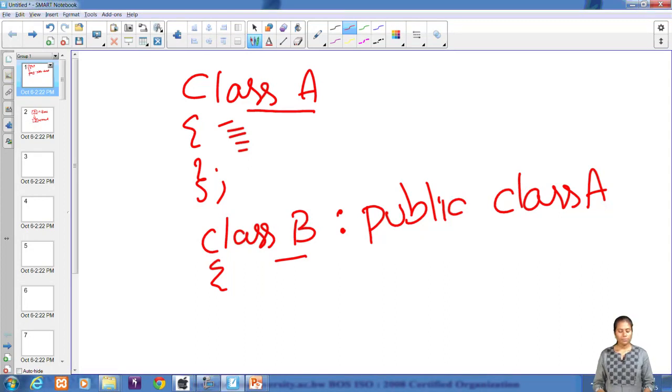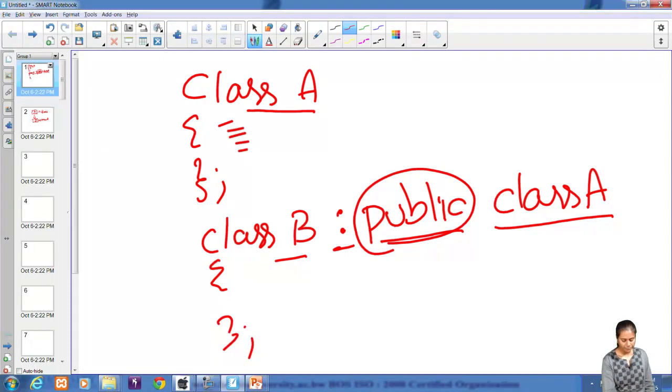So how are you connecting class B and A? By the colon, and we are mentioning the access specifier public and then the base class name. Here we have written public. What does that mean? It means that all the public and protected characteristics of class A will be inherited to class B. And you must note that the private characteristics or the data members that are declared under private in class A cannot be accessed by class B. So we have written public so that it can access the public and protected members of class A.